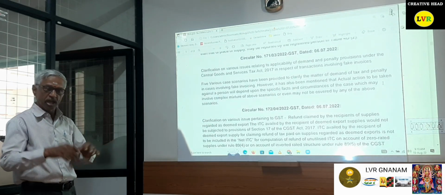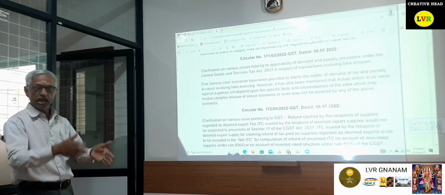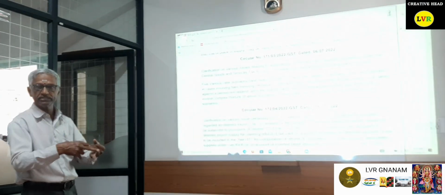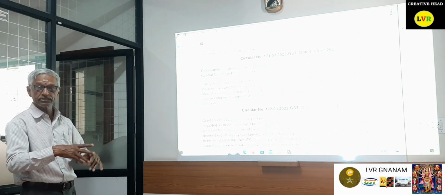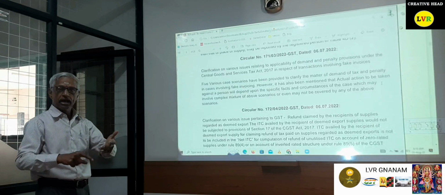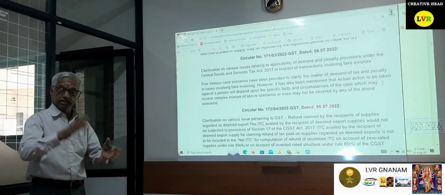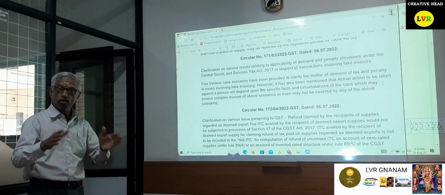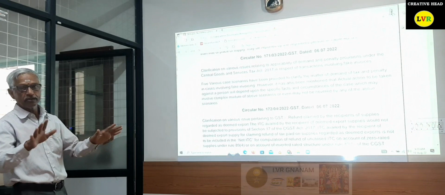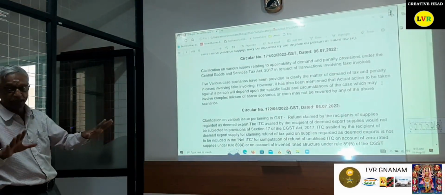Now the DC madam says, how can I decide whether it is a fake invoice or not? See, you have stated that as per Section 16 conditions, you have a tax invoice, you have made cheque payment, and you have received the goods. But the supplier has stated that they have not filed the return, and the tax has not been remitted to the government. That is the version of the department. So how can I decide that it is a fake invoice? I am very sorry, I have not decided. All the appeals are pending.